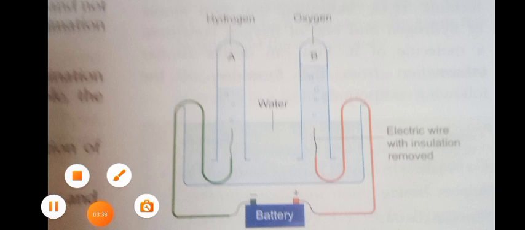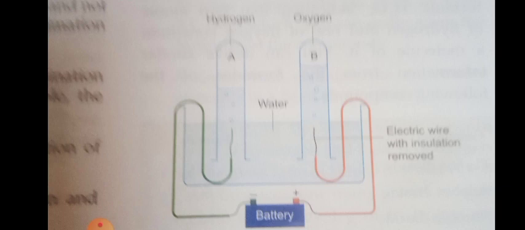You know that water is a compound, am I right? What is water made up of? Water is made up of hydrogen and oxygen, two parts of hydrogen and one part of oxygen. Already you might have studied in your lower classes, right children? So it is made up of hydrogen and oxygen, so it is a compound. When you electrolyze this water, the hydrogen and oxygen present in it will be separated out.